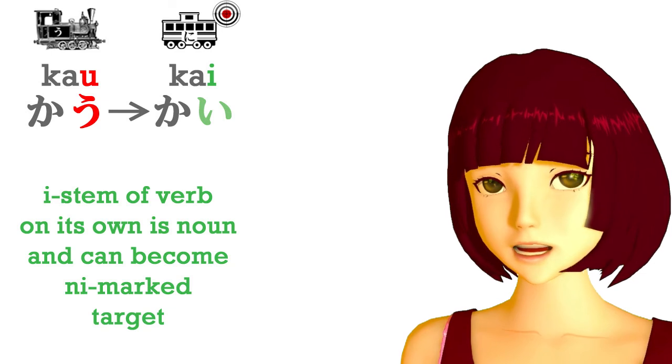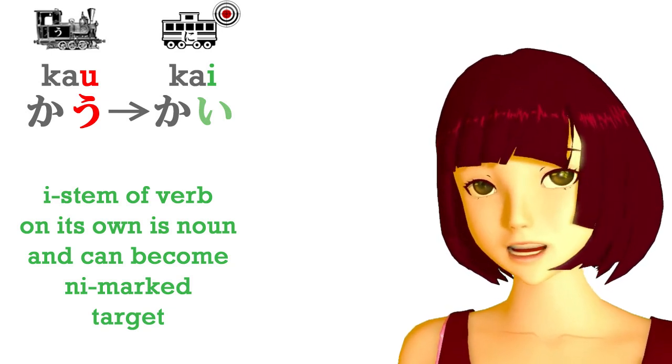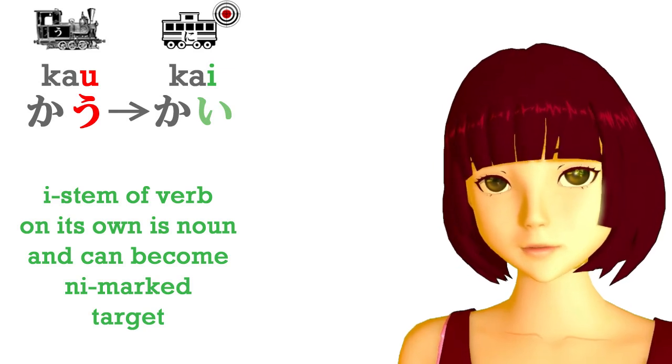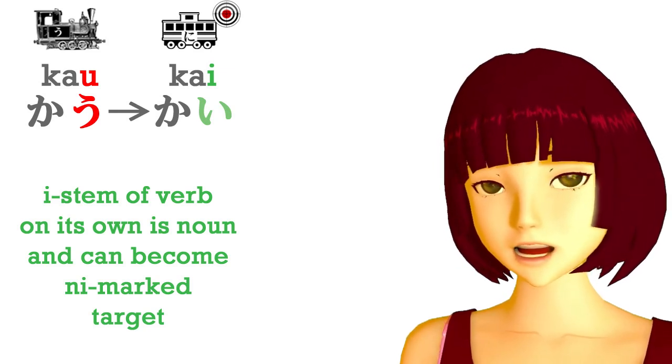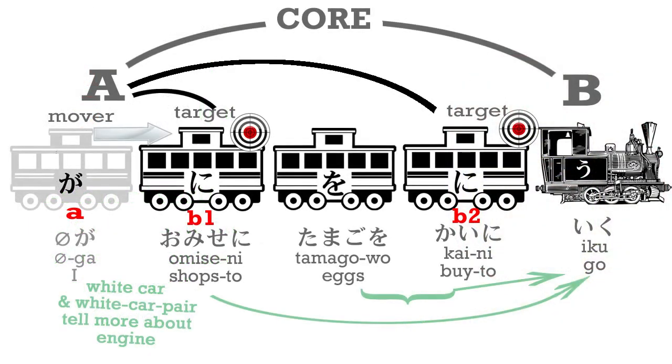And if we say, I go to the shop for the purpose of buying eggs, then that buying is also a noun. It's the thing we're going for. And kai is just like that. Kai is the thing we're going to do, and it's a noun, and it's marked by ni. So, you see that in this sentence we have 2 targets. The shops, or mise, is the actual physical target of our going to a place.